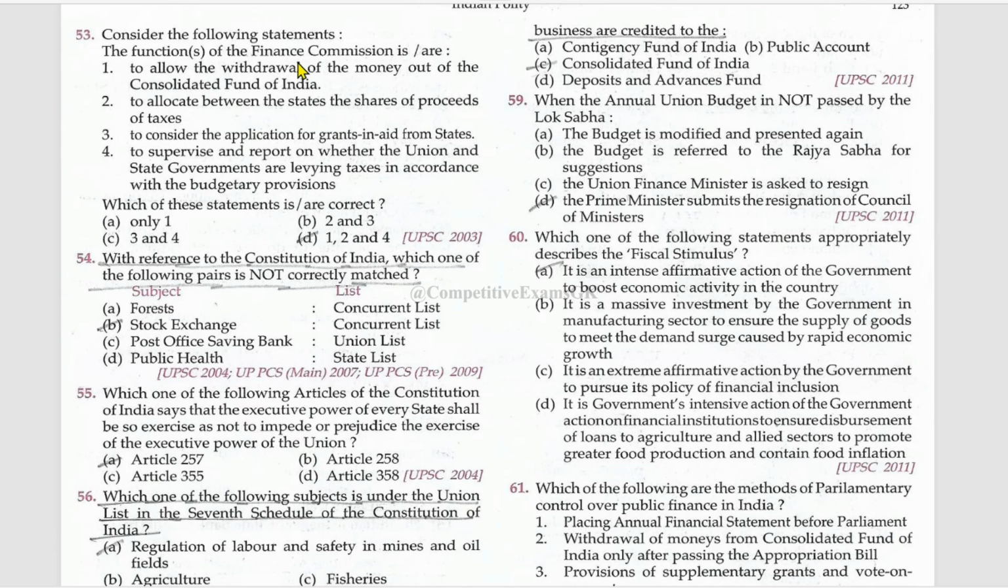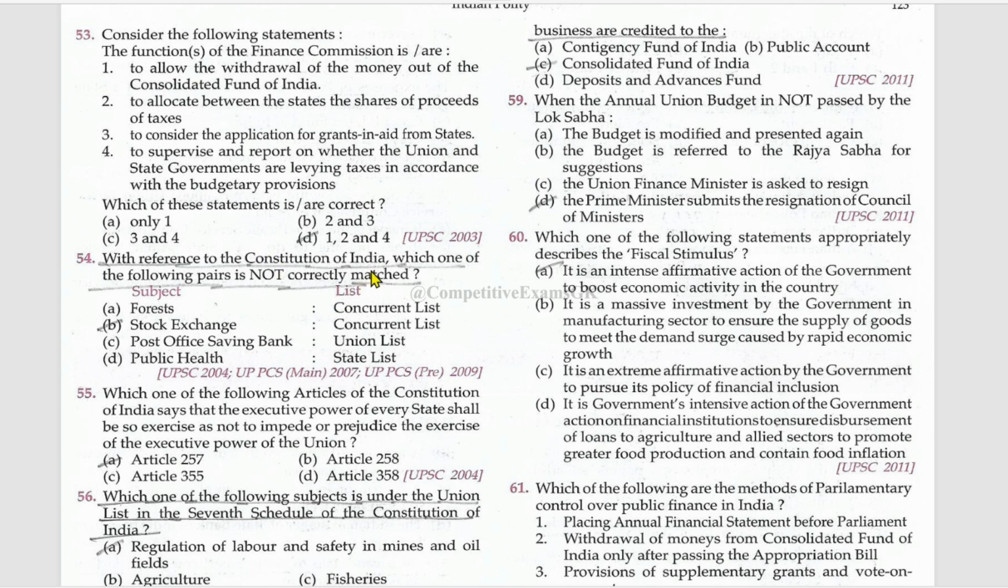Consider the following statements. The function of the Finance Commission is to allow the withdrawal of the money out of the Consolidated Fund of India, to allocate between the states the shares of proceeds of the tax. This is true. To consider the application for grants and aids from states, and to supervise and report on whether the union and state governments are levying taxes in accordance with the budgetary provisions. This is also right. First, second, and fourth are the right options.